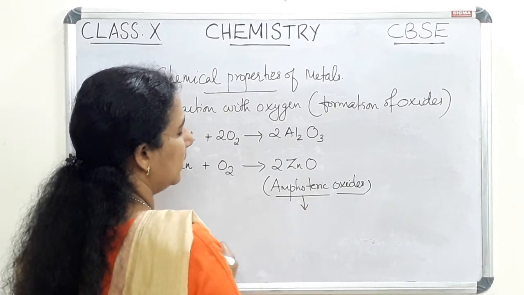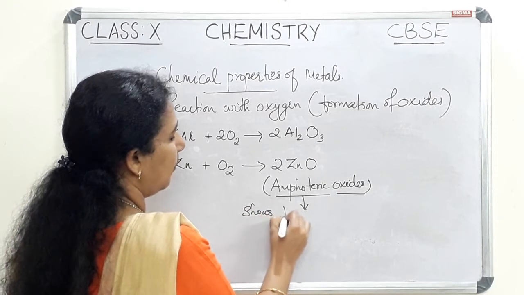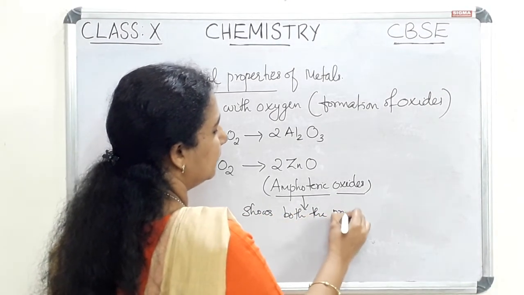Amphoteric oxides show both the properties of acid and base.